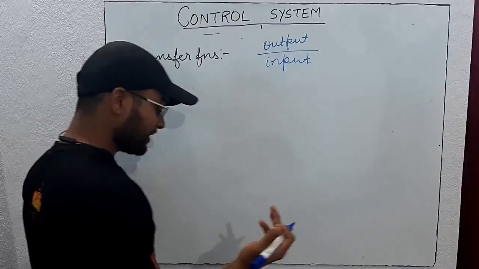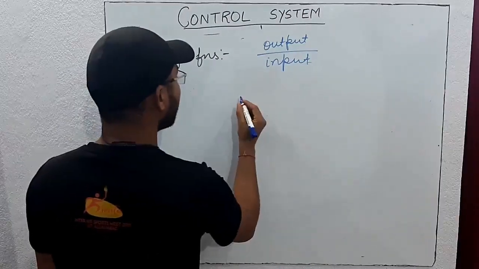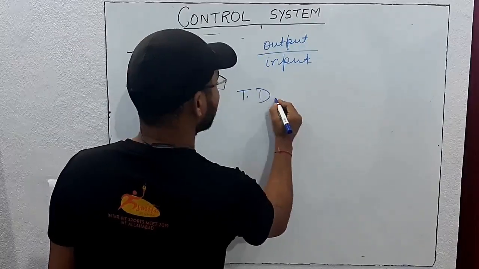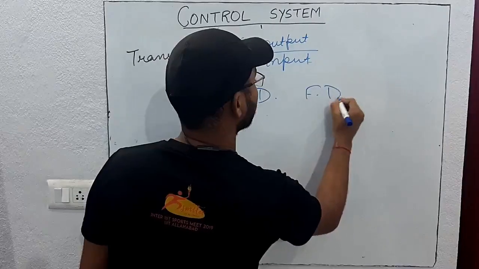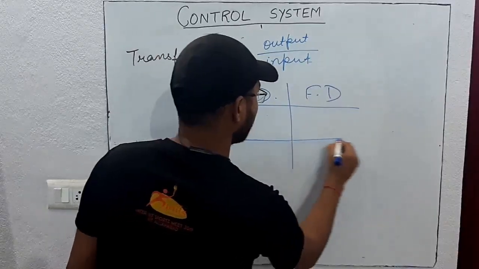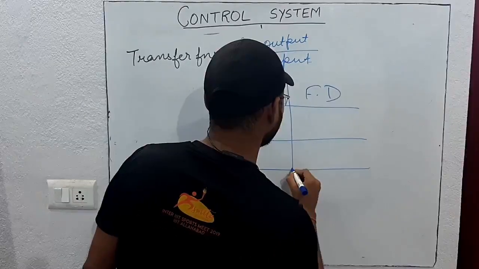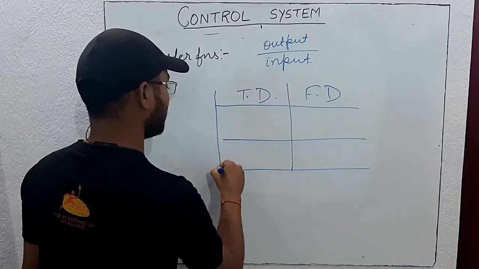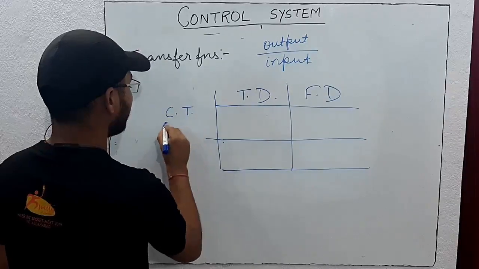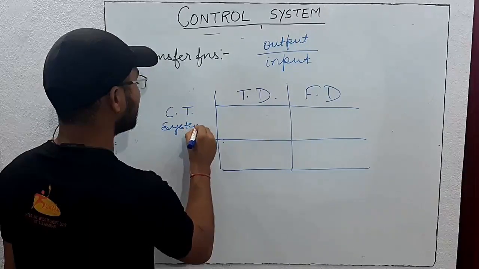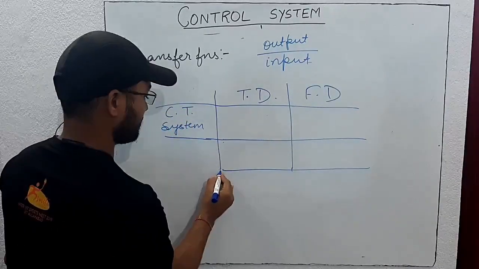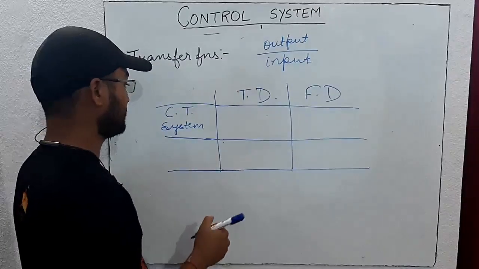So in various domains transfer function is there. We can find transfer function in time domain and frequency domain. So we will see how to find in time domain and how to find in frequency domain. When there is a continuous time system, these things you will study very well in signals and systems. I will teach you very nicely. But now just for basic introduction, take this.